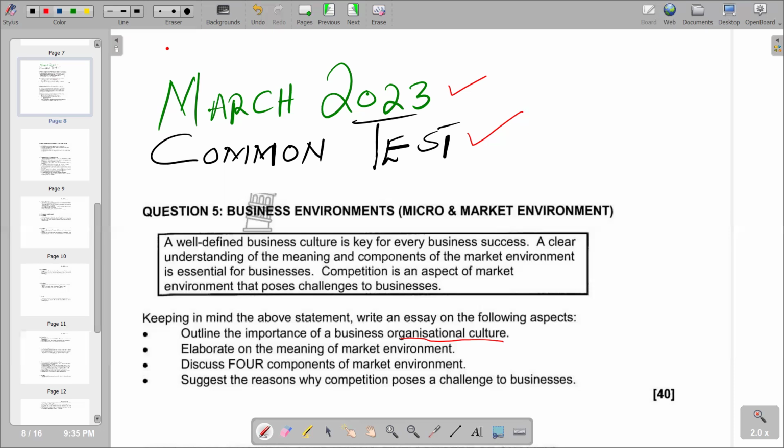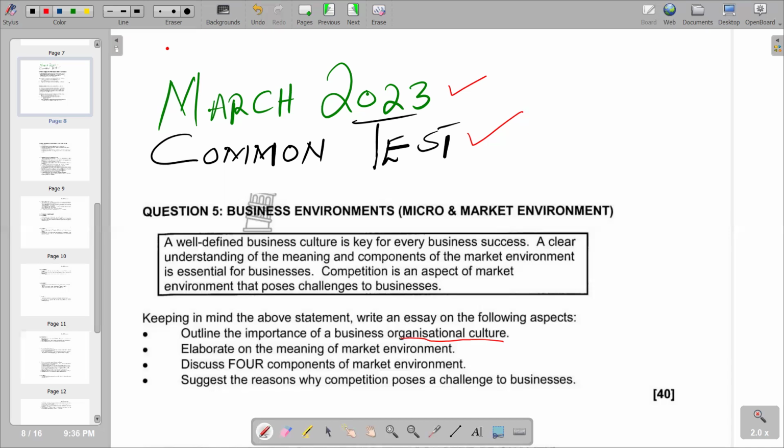So that is how you can come up with your introduction. And remember, not to include part of the question in the introduction, and not to include what we are going to write in the main body in the introduction. So those are some of the key points to note when you are coming up with your introduction. So after that, now you go to your main body.